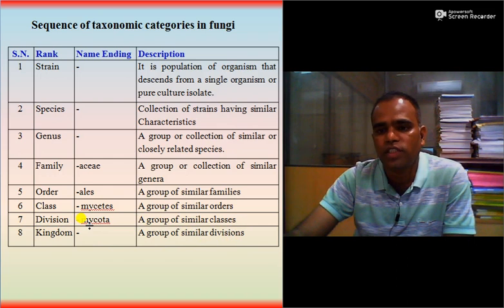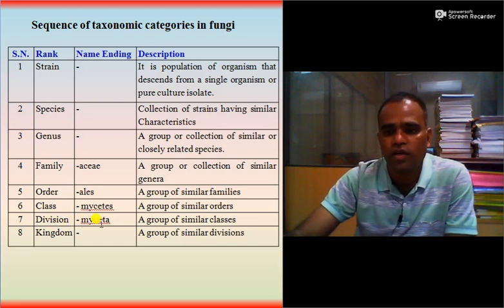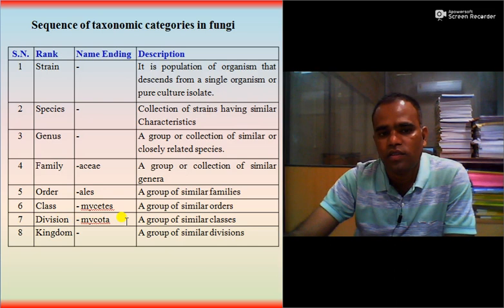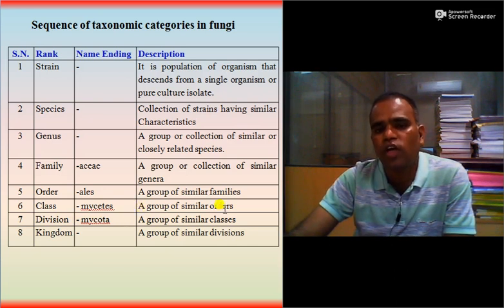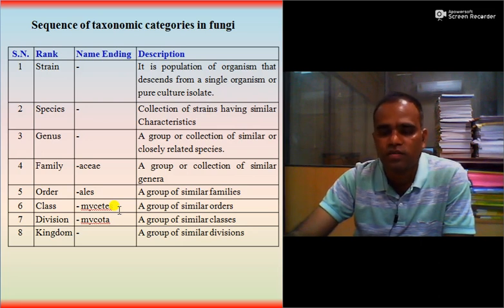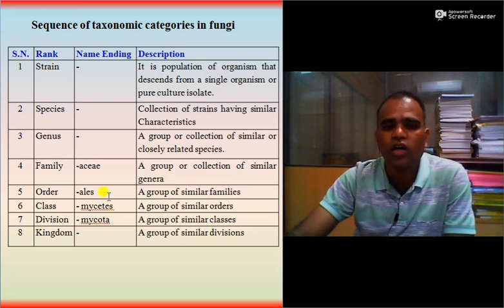Say for example, Basidiomycota, Ascomycota, Deuteromycota, etc. So the suffix of the division ends with mycota. A group of similar orders is called a class, and it ends with mycetes, Basidiomycetes.